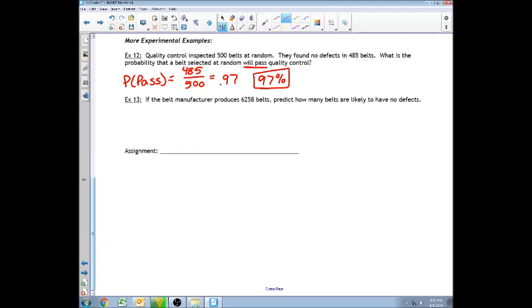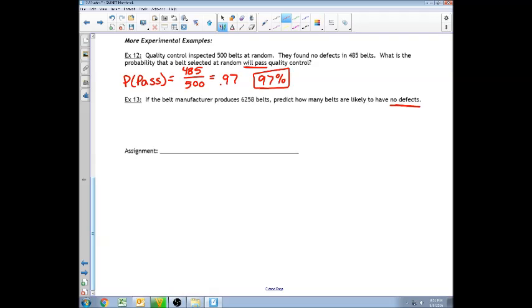Now, looking at example 13, if the belt manufacturer produces 6,258 belts, predict how many belts are likely to have no defects. Well, from what we just found out from example 12, when they pulled 500 belts at random, they found out that 97% of them were good.